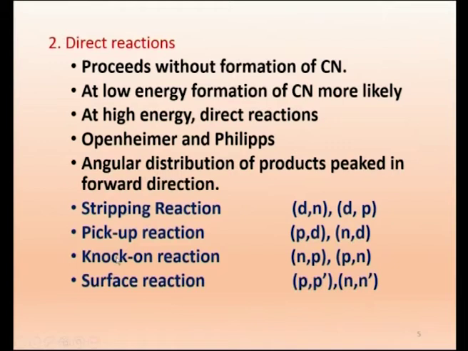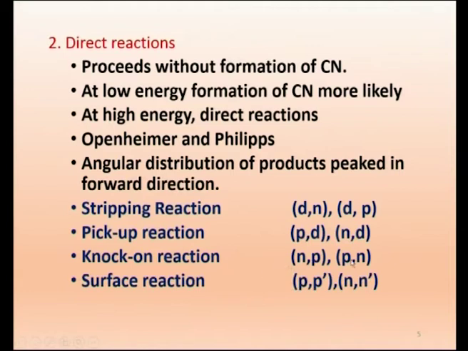The neutron comes, hits one proton, and gets embedded because of the elastic collision, and the proton is ejected. Or if the incident particle is a proton, the proton enters the system, hits one neutron, and the neutron comes out. So, this one stops, the other one moves; it's called an elastic reaction. It is called knock-on because the neutron knocks a proton or a proton knocks a neutron.